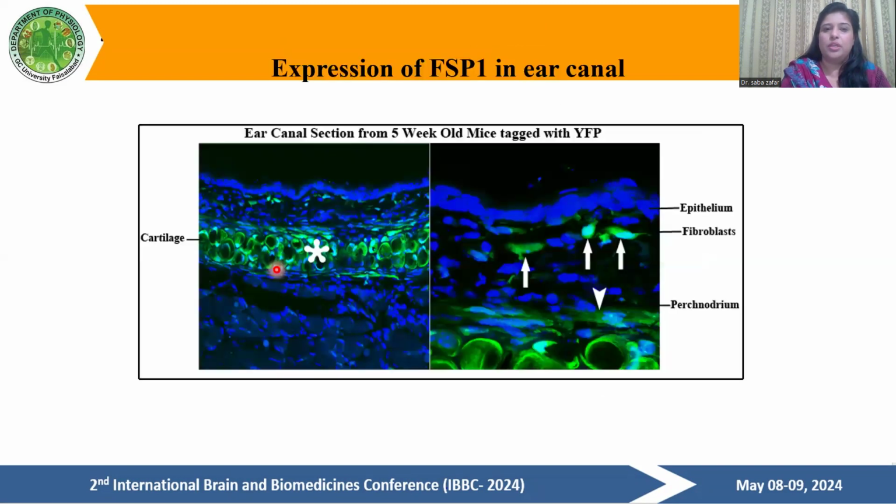Third, we used the EYFP mice to see where the FSP1 protein is expressed in the ear canal cells. The FSP1 protein is expressed in the cartilage and also in the fibroblasts beneath the epithelium, but there is no FSP1 protein present in the epithelium. So what is going on in the epithelium? Why is the epithelium proliferated in the FSP1 mice, and why is there an overproduction of beta catenin?